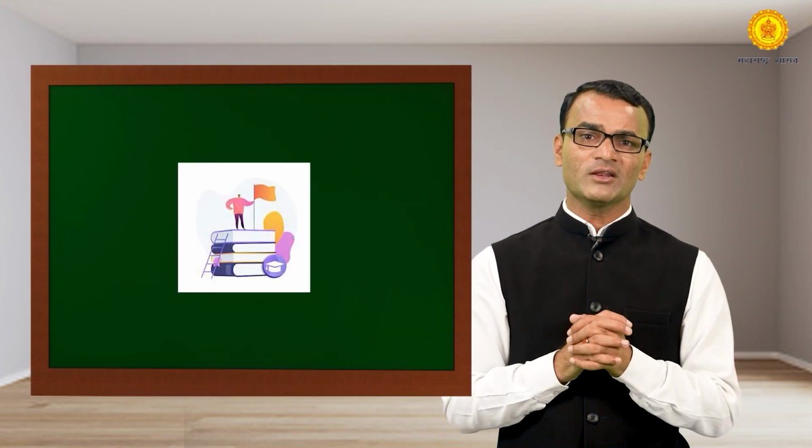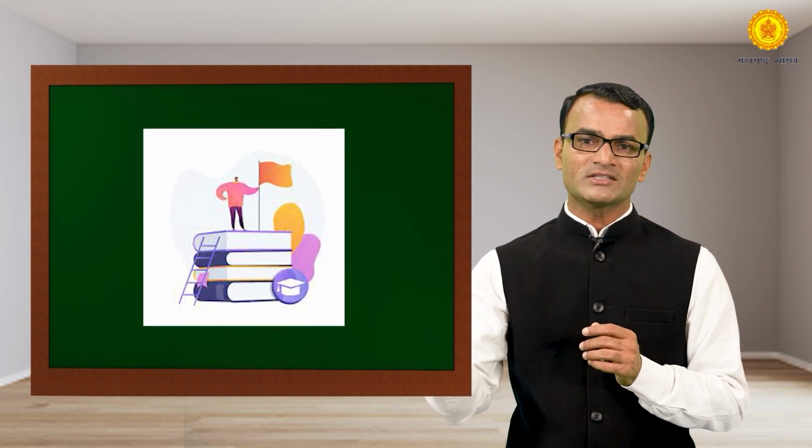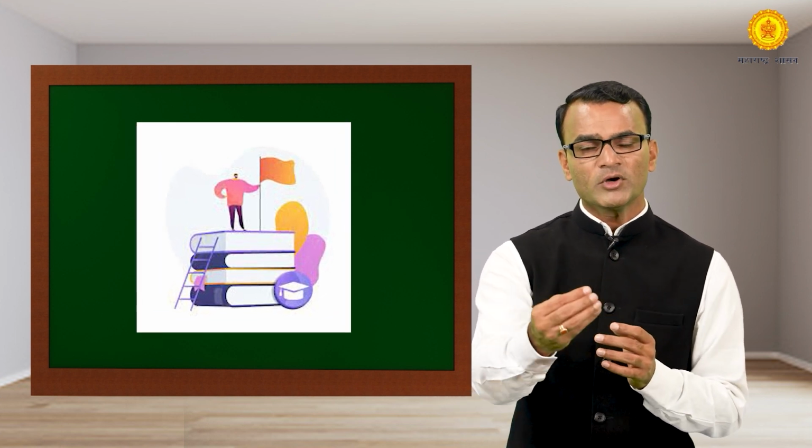Now the question is, if there are 3 levels of students, then on which level am I working with the students? And how much effort am I putting in? This is the biggest and the most important question in front of us. Our classrooms have ASER level students, NAS level students, and PISA level students. Let's say we have a total of 6 students in the classroom. Then out of these 6 students, 3 students are ASER level, 2 are on NAS level, and 1 is PISA level.